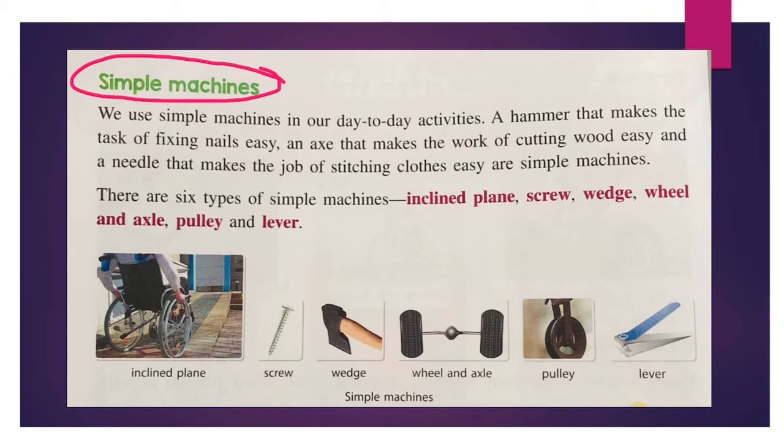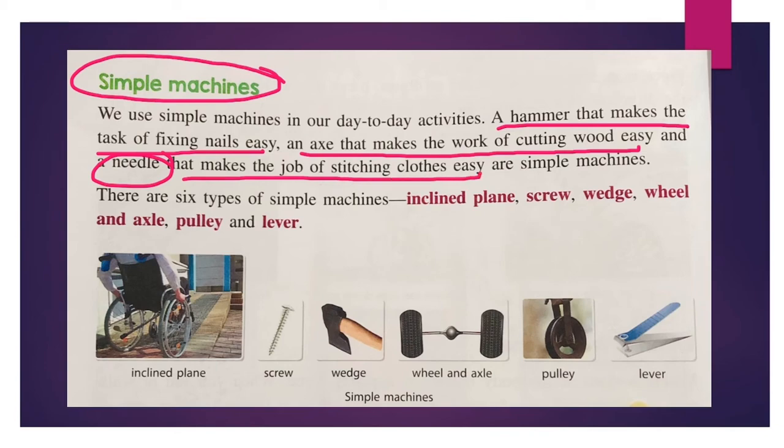This knife is a machine because it made your work easier. Similarly, a hammer makes the task of fixing nails easy, an axe makes the work of cutting wood easy, and a needle makes the job of stitching clothes easy. These are simple machines.